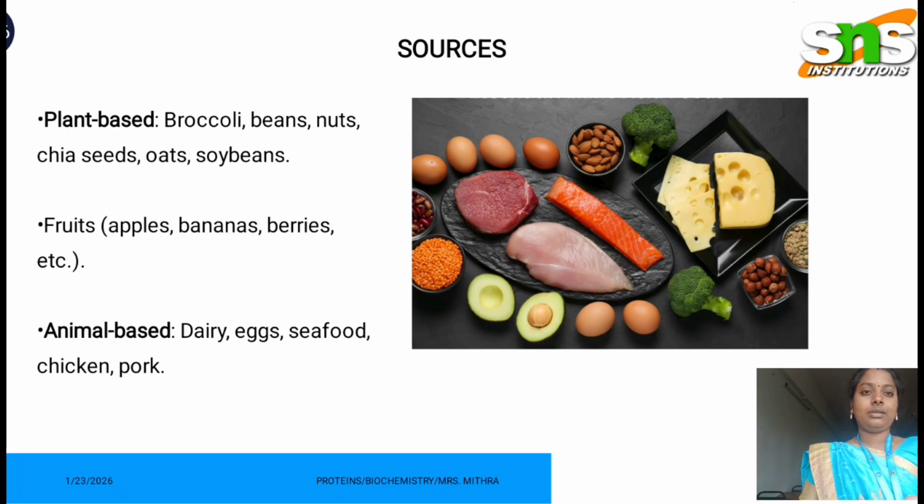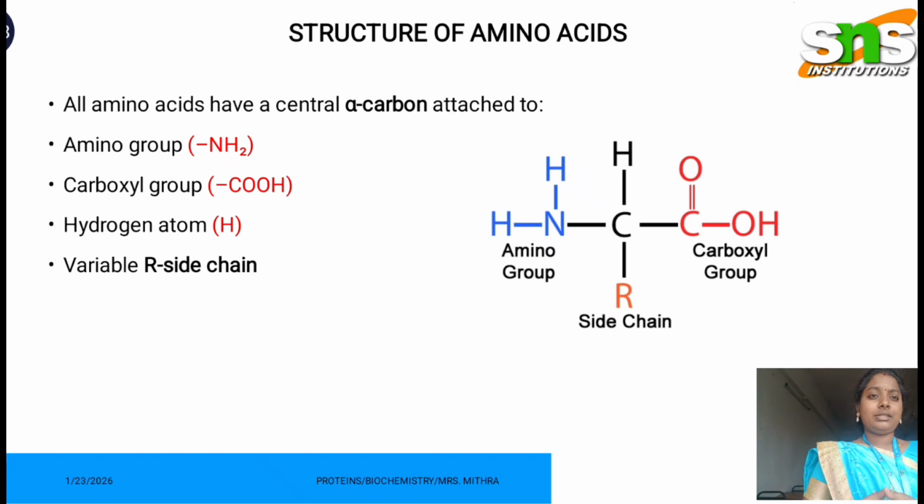Coming to the structure of amino acid, you could see the structure here. Each and every amino acid has two functional groups, namely the amino group and the carboxyl group. The amino group is represented by NH2 and the carboxyl group is COOH, and the center carbon atom is connected to one hydrogen atom and the variable side chain. Only the side chain R varies from one amino acid to another amino acid. So this is the overall structure of amino acids.